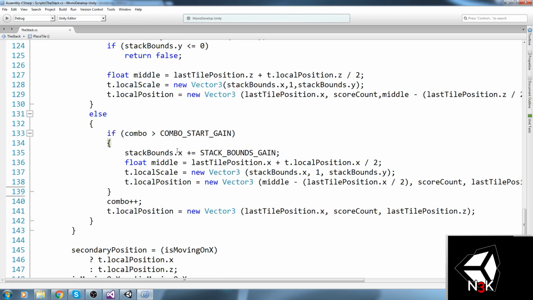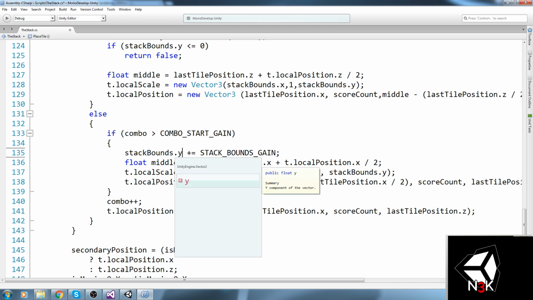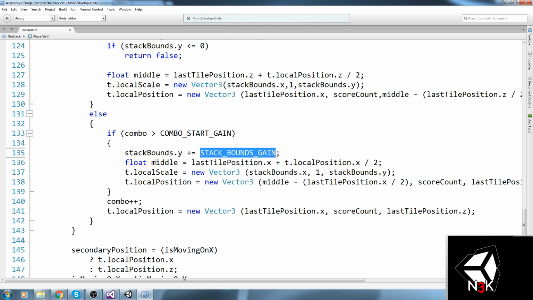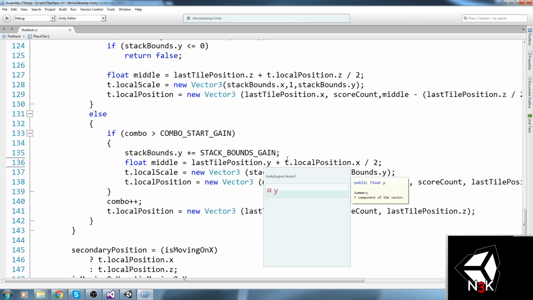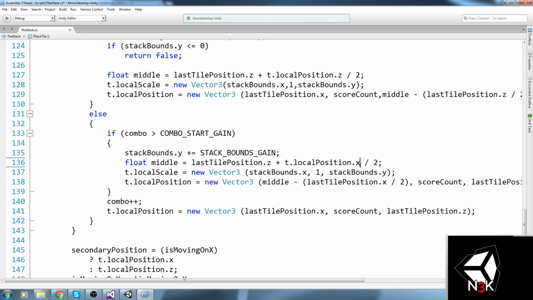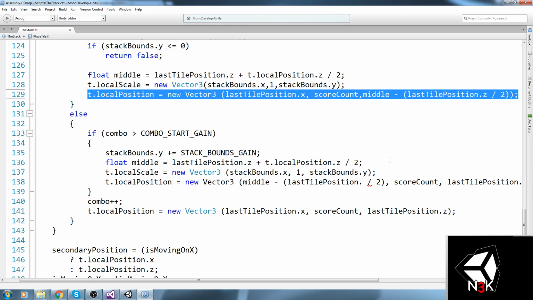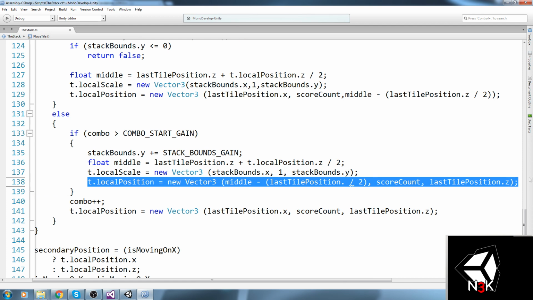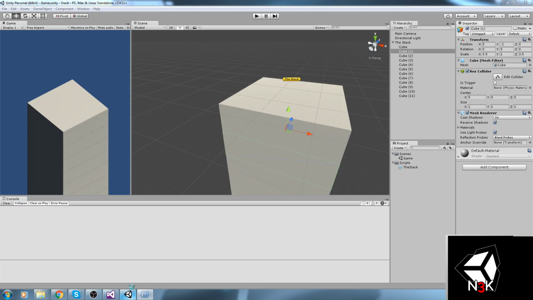So over here. Now stackbound.y is plus equal to this, and then the middle is on the z-axis. For both of those, stackbounds.x, that works. Tile position, let me just copy this one over, like so. Okay. Now, technically this should work.